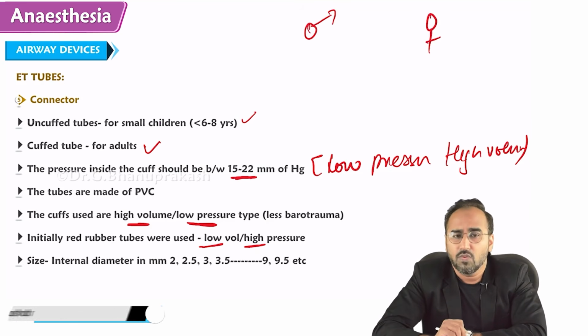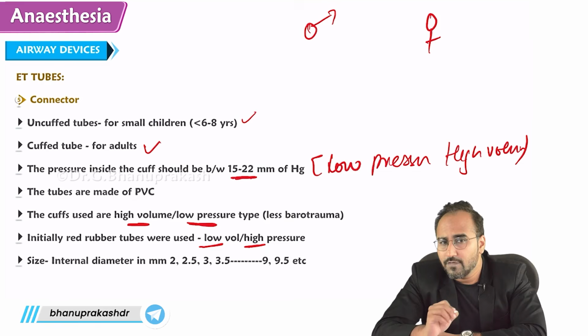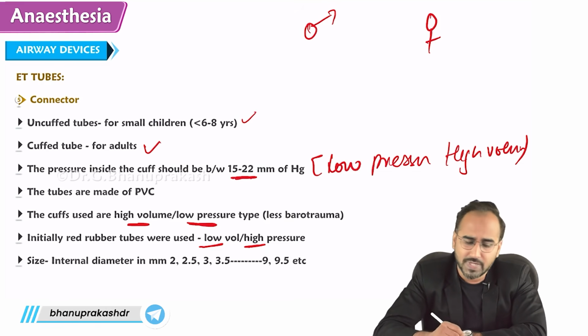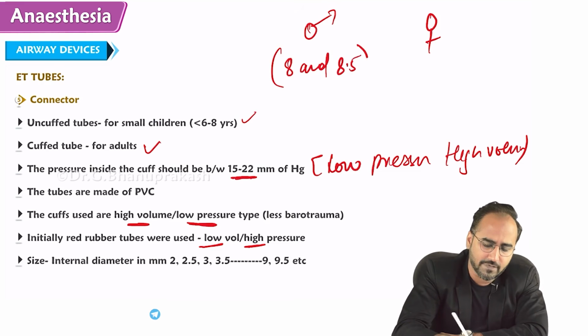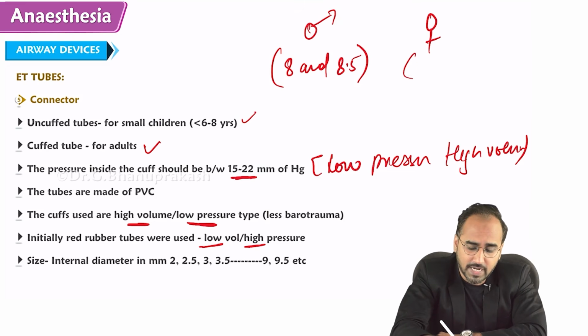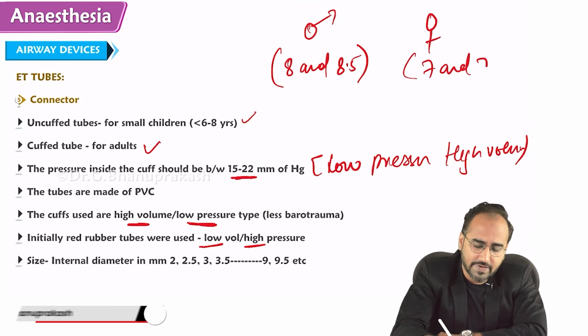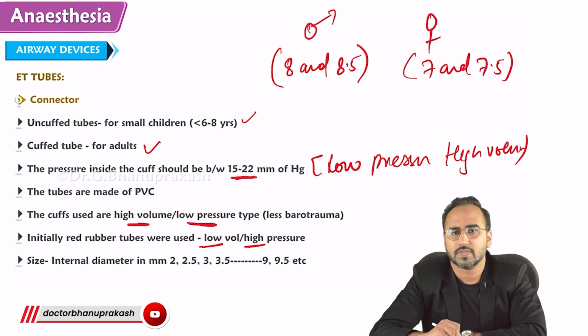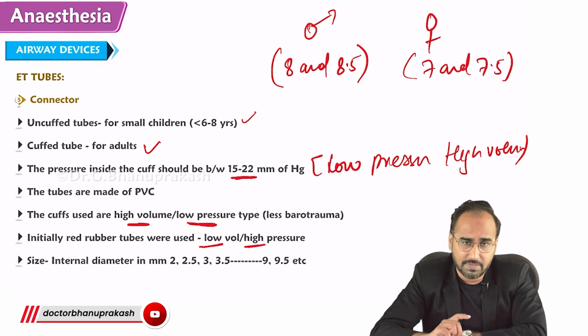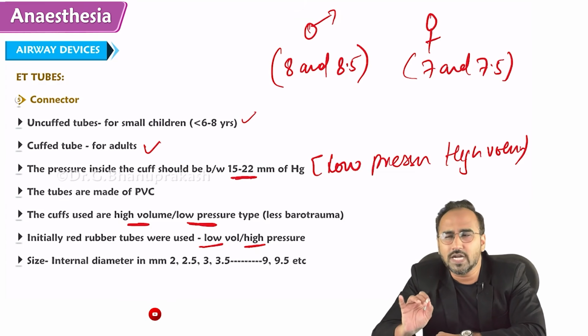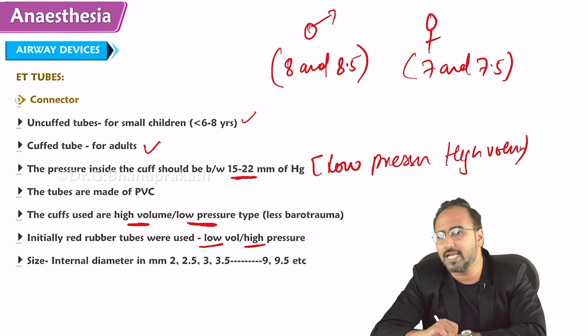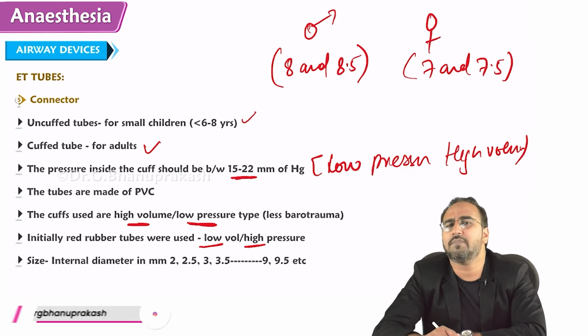So guys, in an adult male and an adult female, what tube are we using? For an adult male, the tube that we use is 8 and 8.5 size. Whereas for adult females, we use 7 and 7.5. Guys, remember, we are talking about the size of the ET tube. There was a question stating that an anesthetist ordered an endotracheal tube of 8 number. What does that 8 number mean?